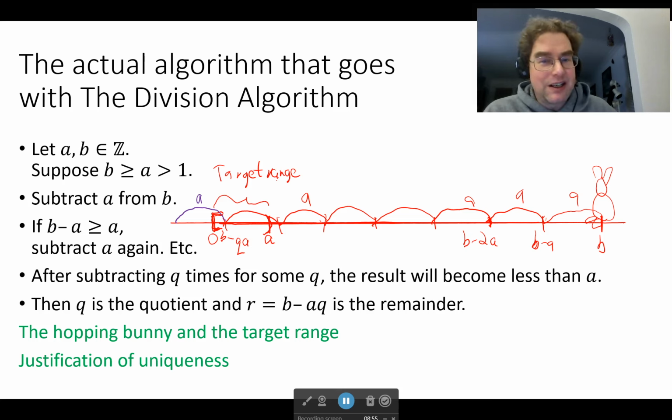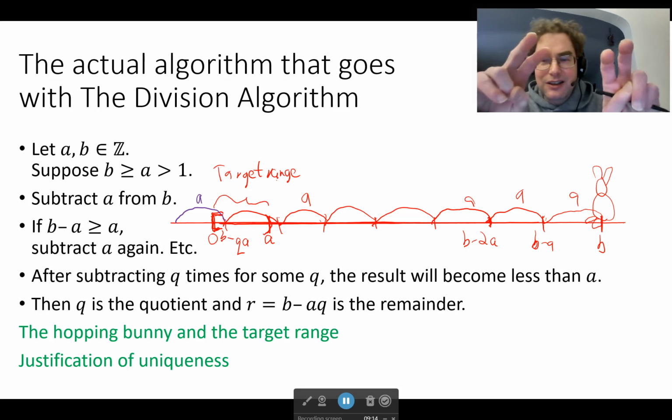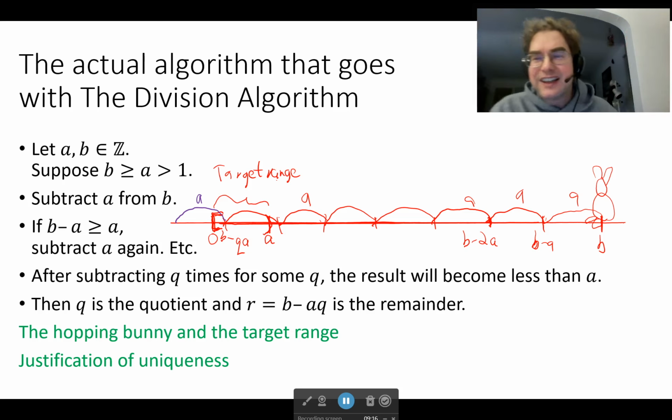So hopefully that seems like a very convincing, or relatively convincing, justification for the division algorithm, especially for younger students. I think this would be a very convincing way to explain it. It's not a so-called rigorous proof, right? It would not pass the mathematical tests, as convincing as it is, because for that we need all the official language and logical structure and so forth. We could do that eventually.